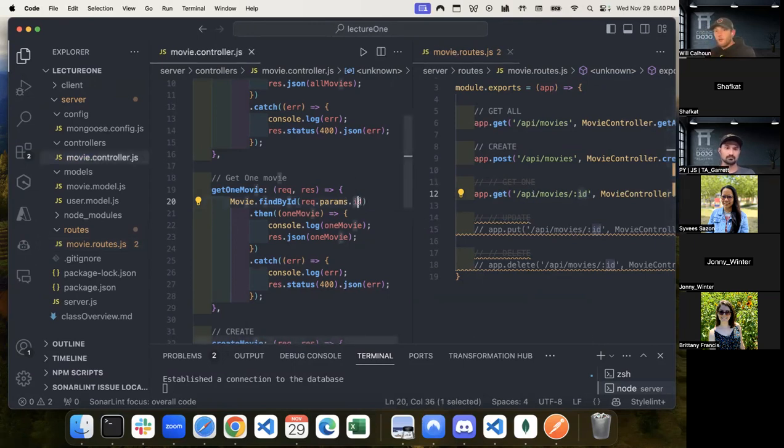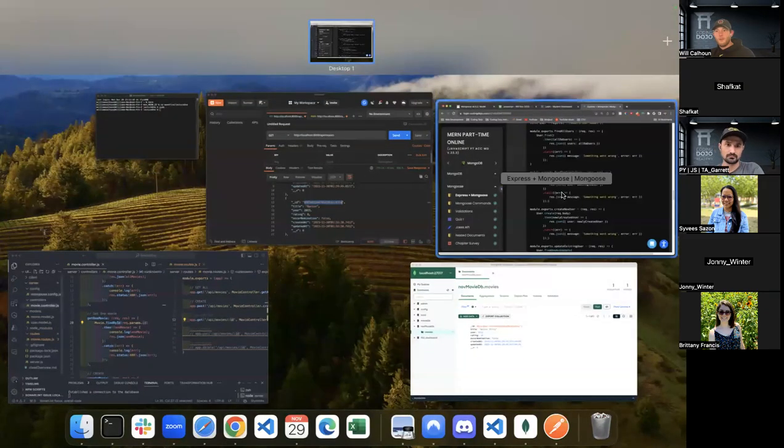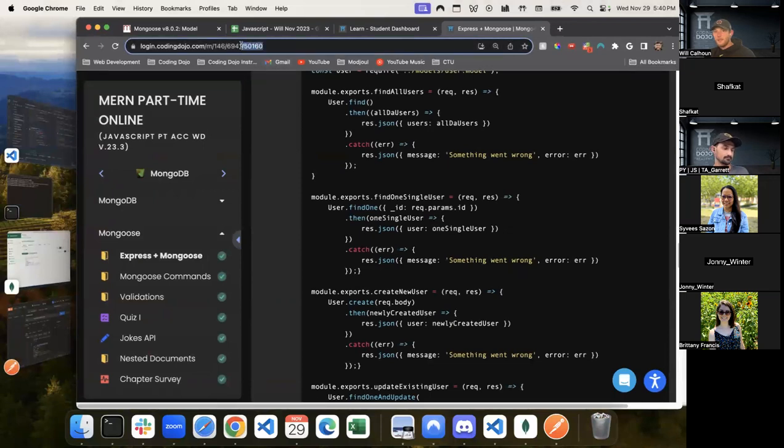And so if we're referring to the information, we have to call it the same thing. So don't call it like movie ID and then call it ID here. I see that a lot with students. Whatever you call it in your route has to be what it's referred to as in your params, because your params object is going to call whatever this is. That's the key name. So that's what we're referring to. So we're saying, hey, I want you to find by ID. The ID is coming from your route, which is very common, in the same way that the Coding Dojo platform here has these IDs, just a unique identifier. It's a very, very common thing.